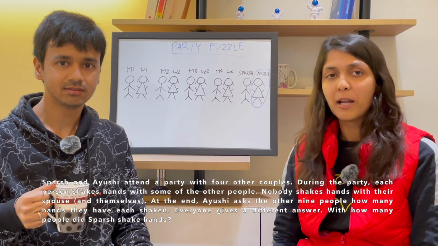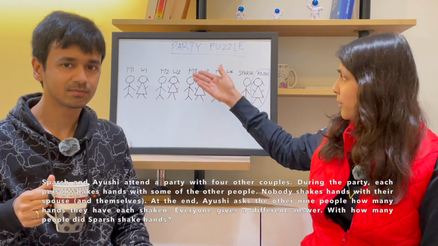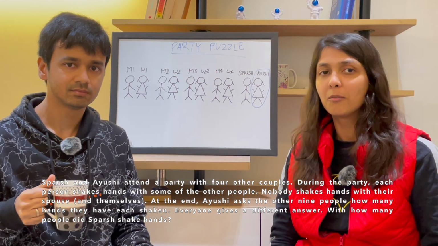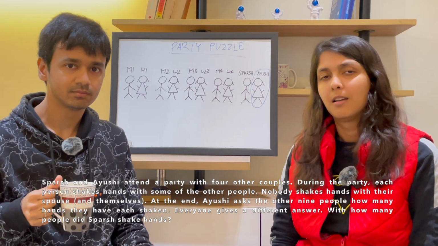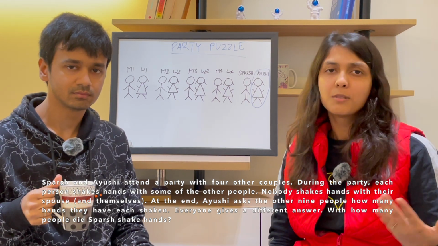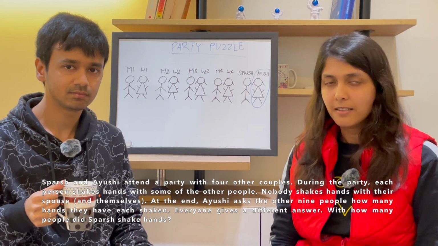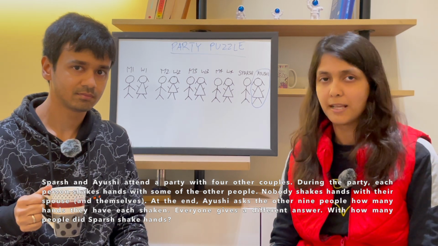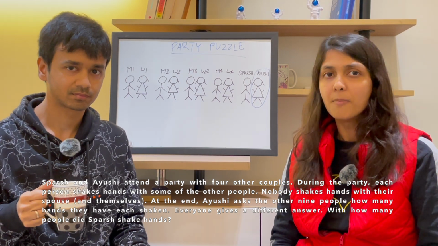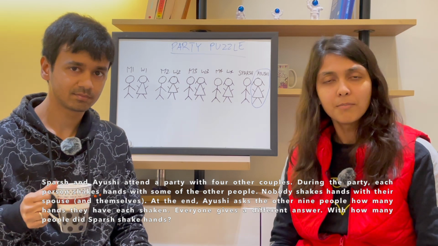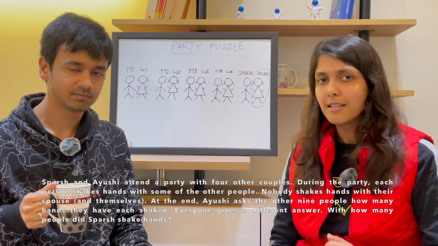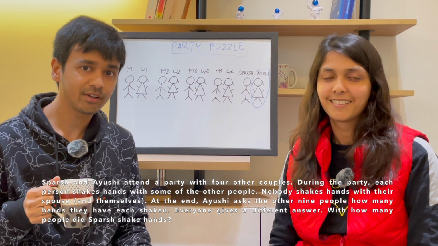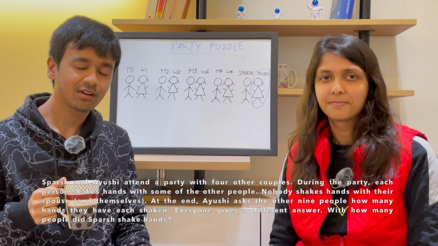Recently, Sparsh and I went to a party which was attended by four other couples. During the party, each person shook hands with some of the other people in the group, except obviously their own spouse and themselves. At the end, I asked the other nine people how many people they had shaken hands with during the party. And to my surprise, everyone gave a different number. So, can you guess how many people Sparsh shook hands with? Do pause the video, think about the solution and post your answers in the comments.